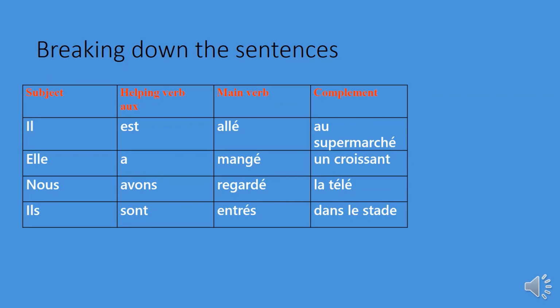So if we were to write a simple sentence such as he went to the supermarket, we would say il est allé au supermarché. Written all together, il est allé au supermarché. Okay. Second sentence, the subject is elle, the helping verb is a, the participe passé is mangé, un croissant finishes the sentence. Elle a mangé un croissant, and so forth.